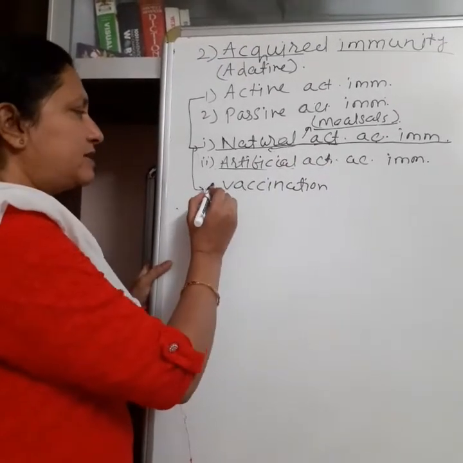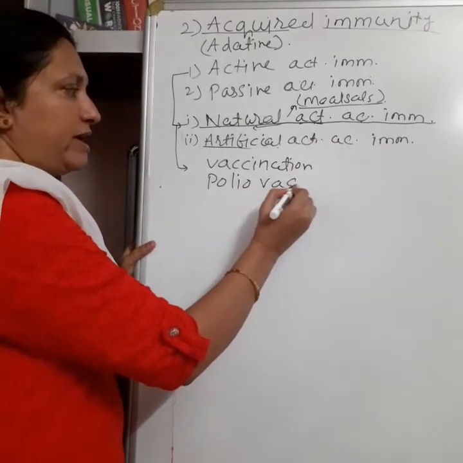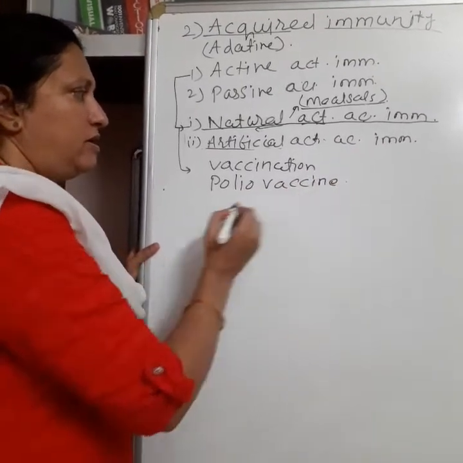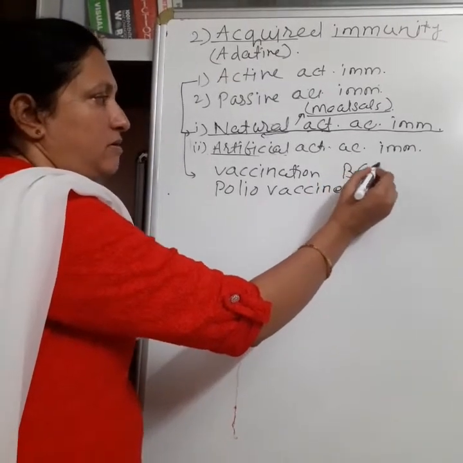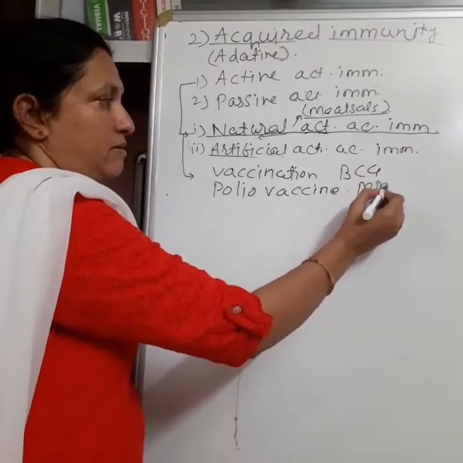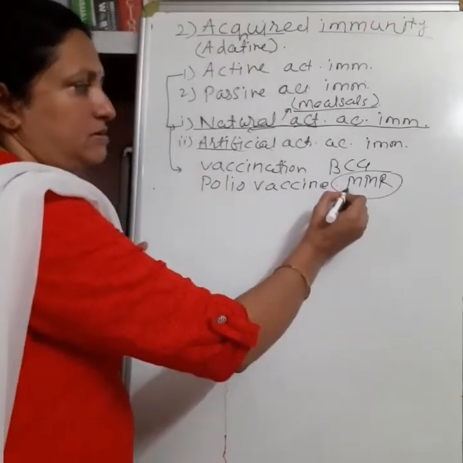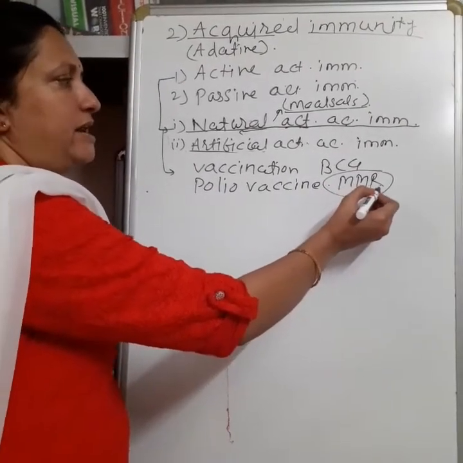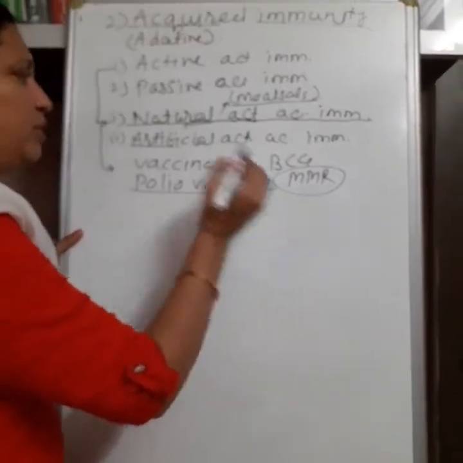For example, an example of vaccination is the polio vaccine. Polio vaccine, or a very common vaccine is the BCG or MMR. This MMR vaccine protects from mumps, measles and rubella, and the polio vaccine protects from polio.